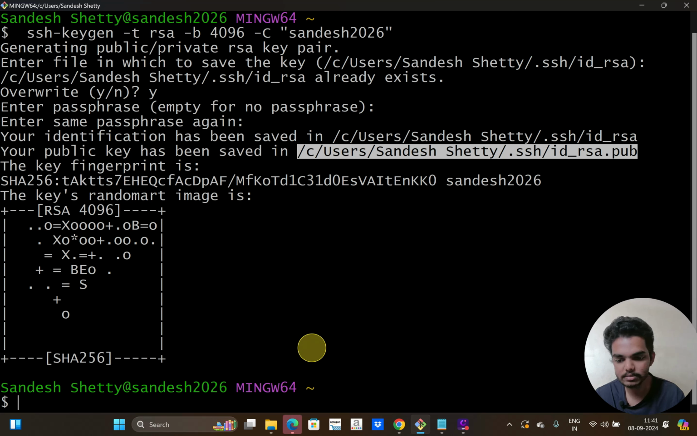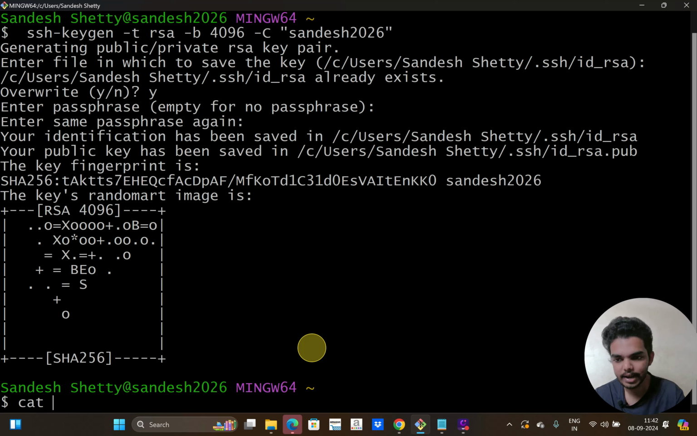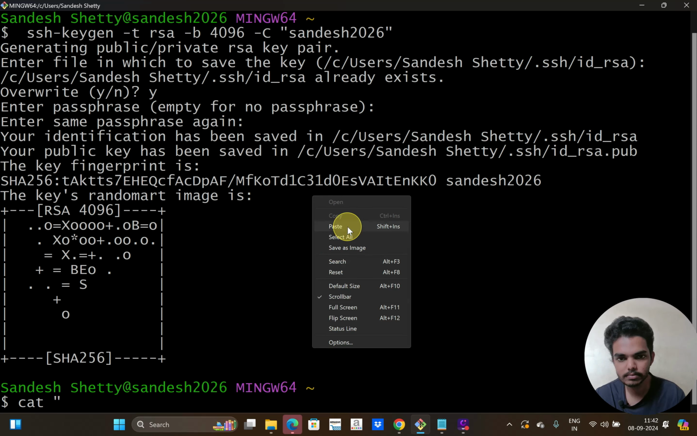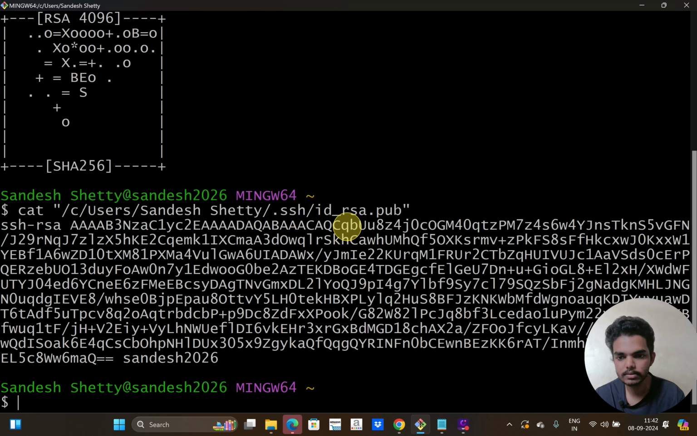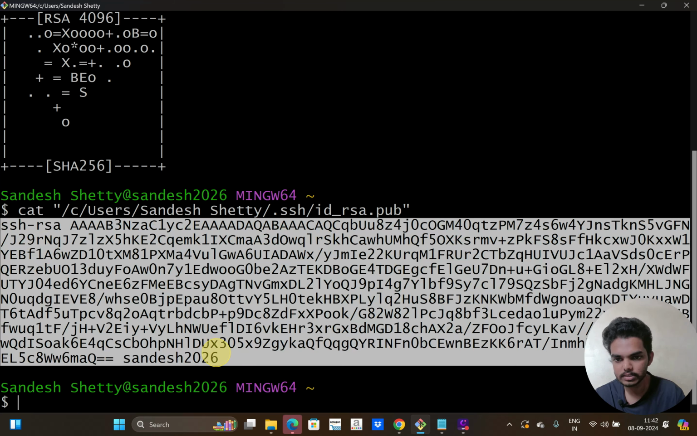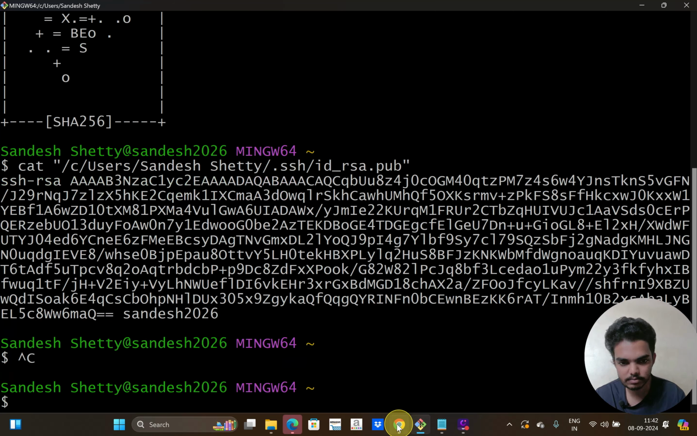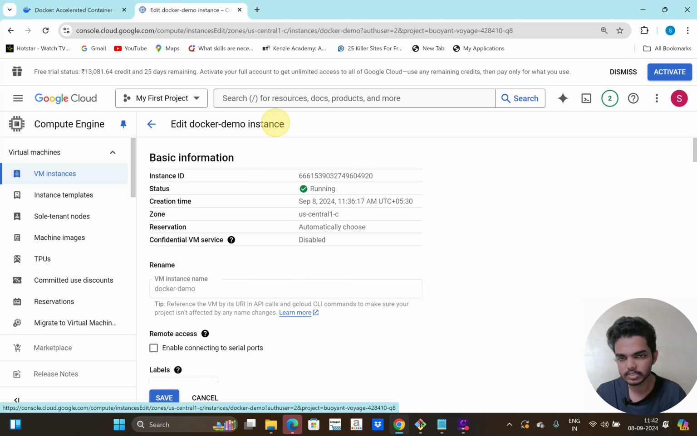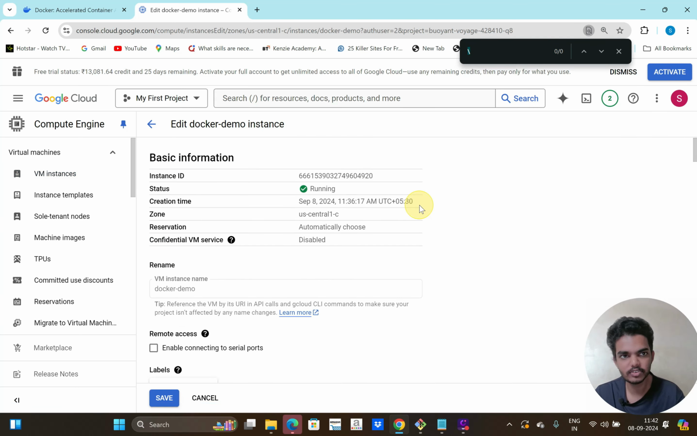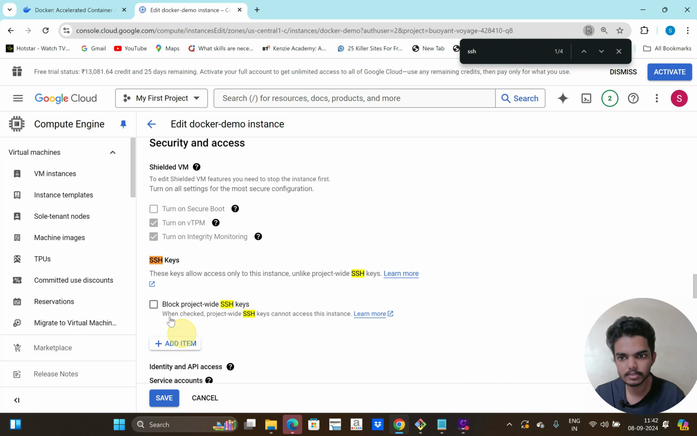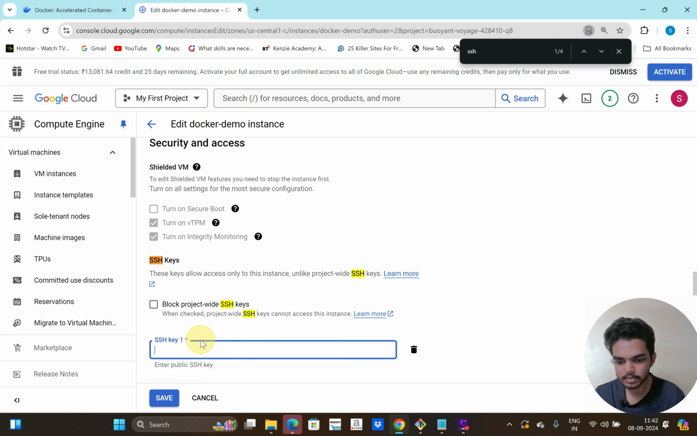So copy that and cat that path, and copy this key into my instance. Click on edit in the instance and search for SSH and add item, and paste your key here and click on save.